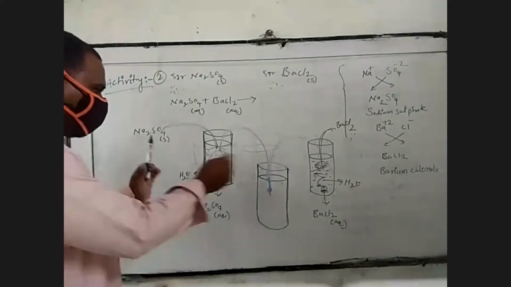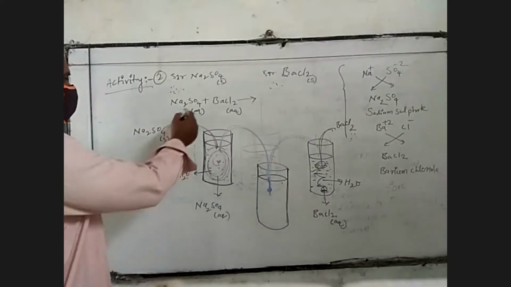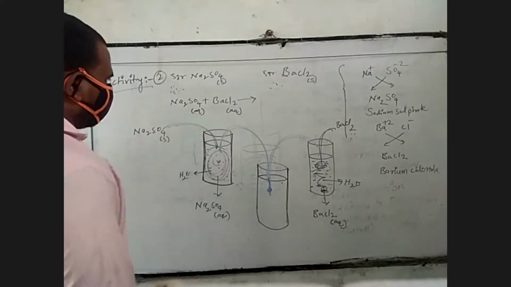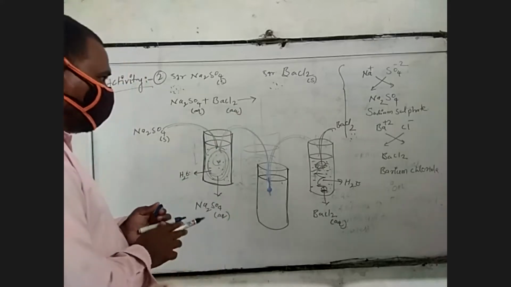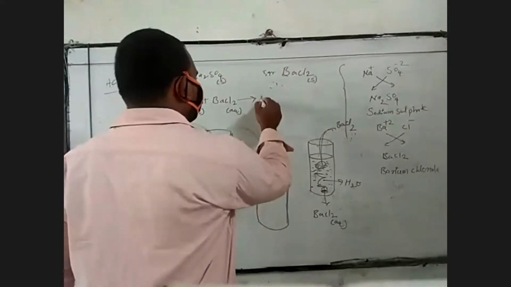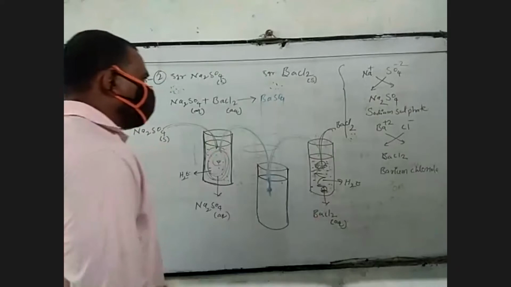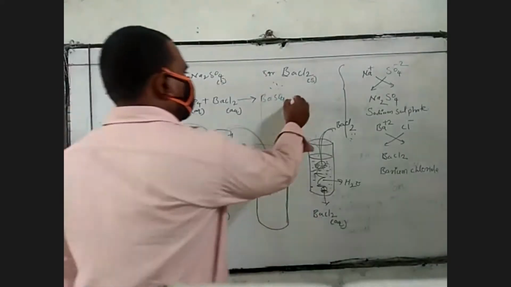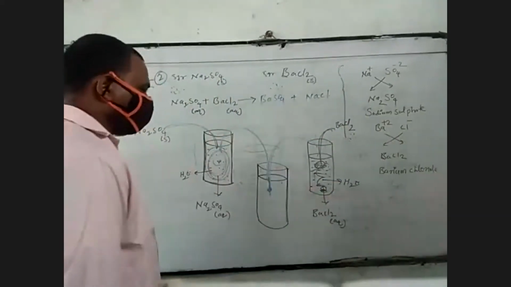After 10 minutes, the reaction will be complete. The sodium sulfate reacts with barium chloride to form new substances. One is barium sulfate. Another one is sodium chloride.